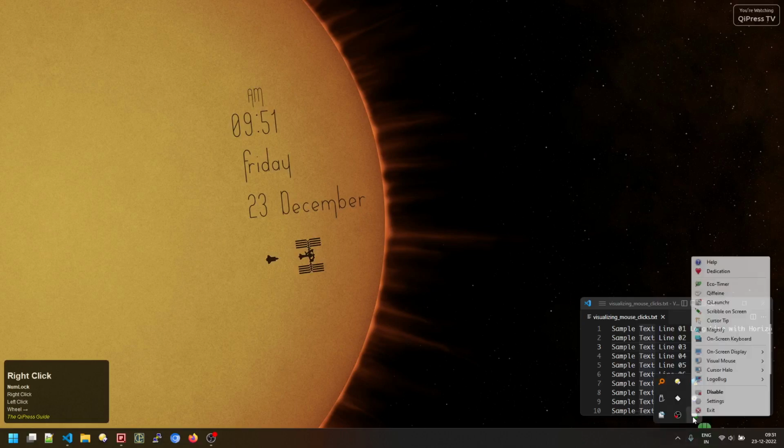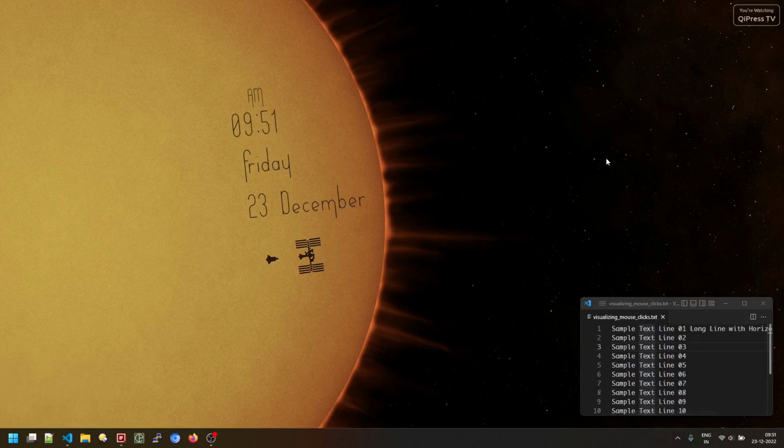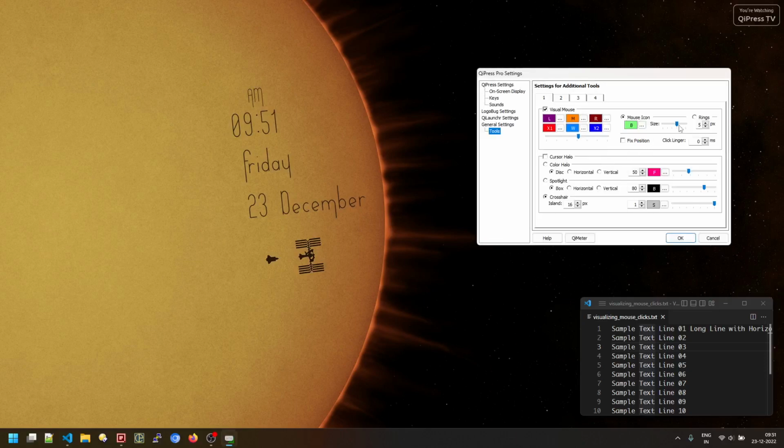Now let me quickly visualize the ring option. The ring option is a very basic option, but the benefit of using a ring option, as you will see, is that when there are no clicks, there's nothing visualized around the pointer.